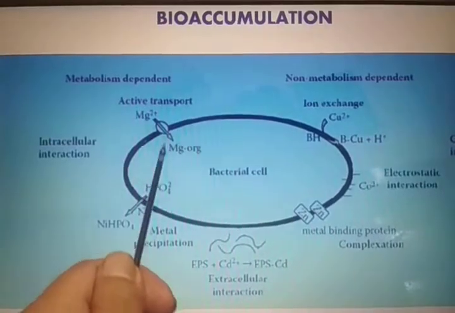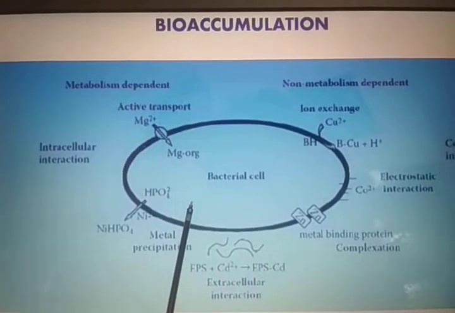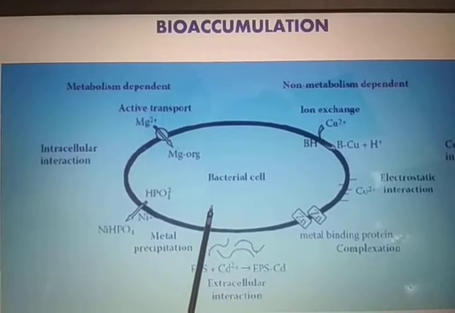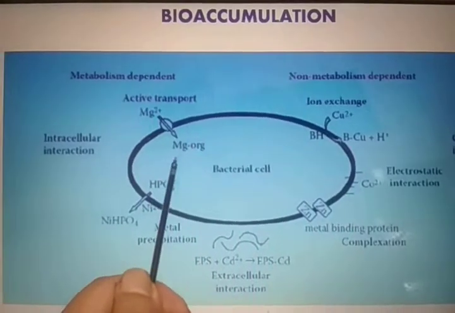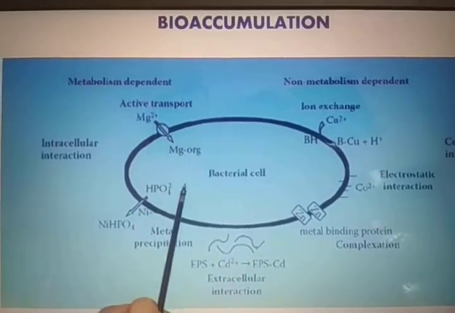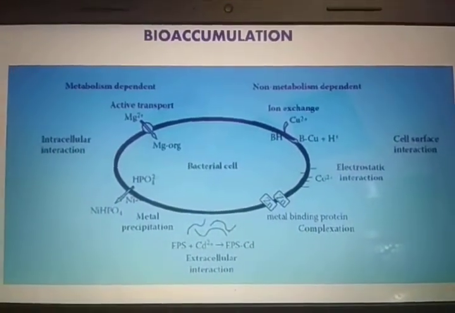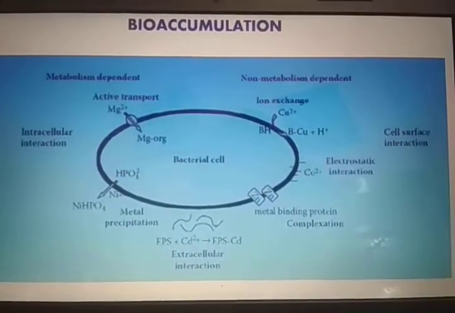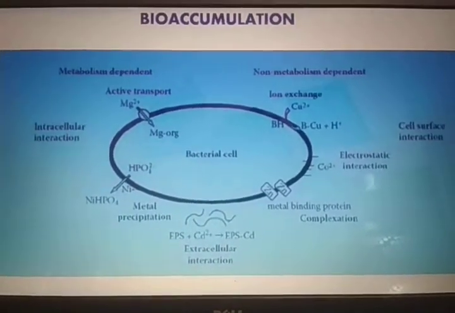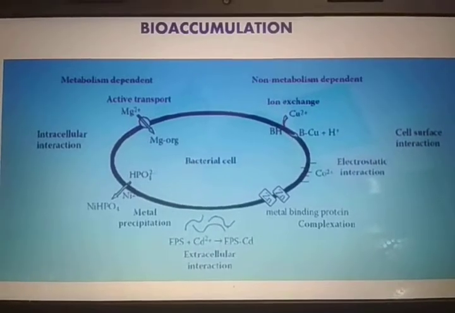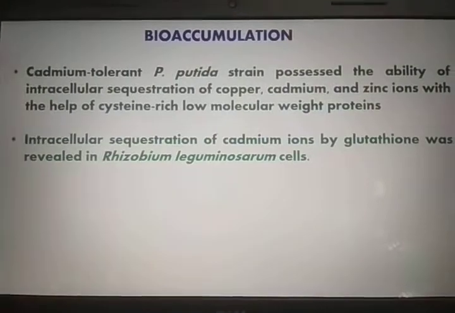So here there are present some low molecular weight proteins like PC, MT or some other proteins, which interact with these complexes and ultimately lead to the precipitation. Okay, the same kind of process of accumulation can be carried out in the eukaryotic cell, that we can see in the plant cells. So these are some examples.